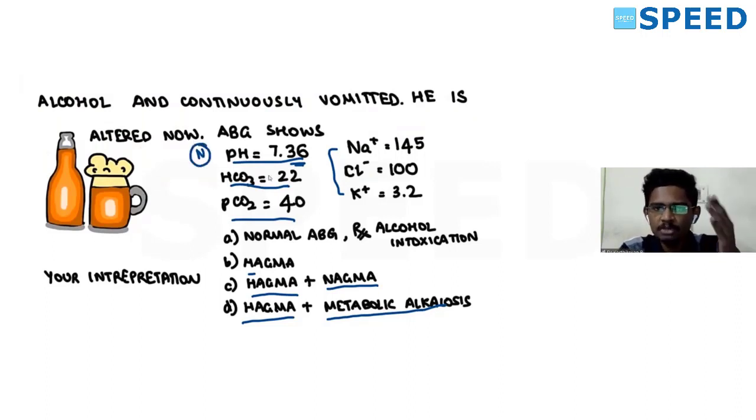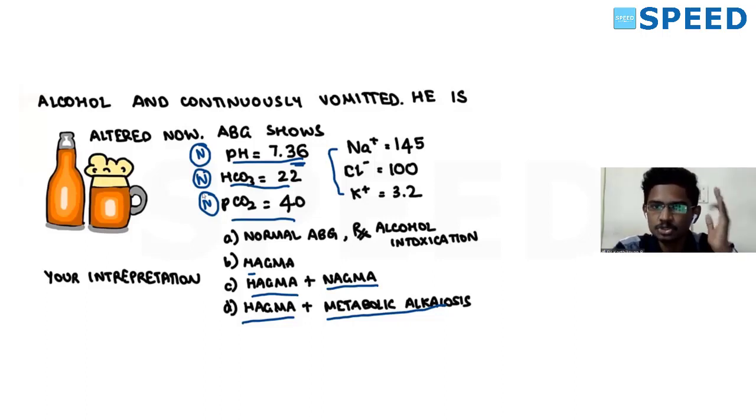Then what about bicarb? It should be within the normal range, and it is within range, so bicarb is also normal here. What about partial pressure of carbon dioxide? It is 40, and the normal value is 35 to 45, so it is also normal here. Then can I call it a normal ABG and move on? Or should I see one more parameter before deciding it is a normal ABG?